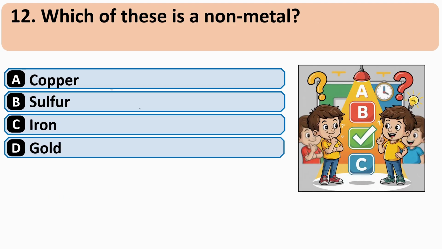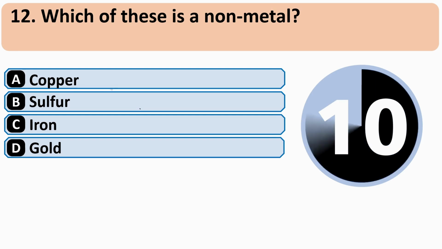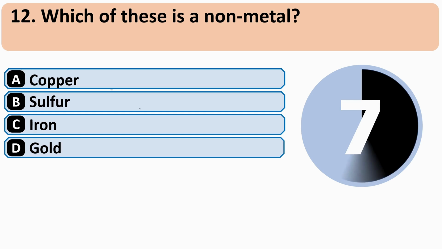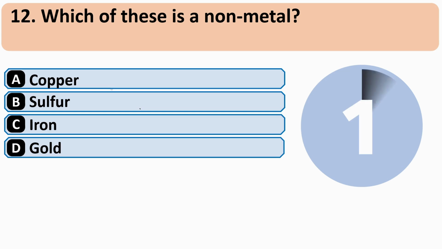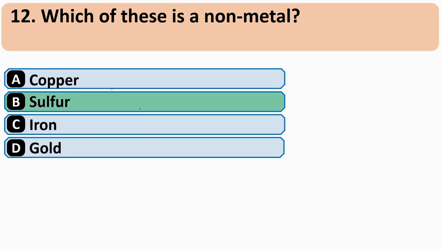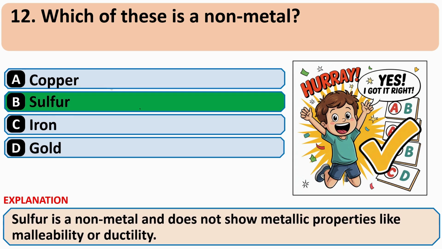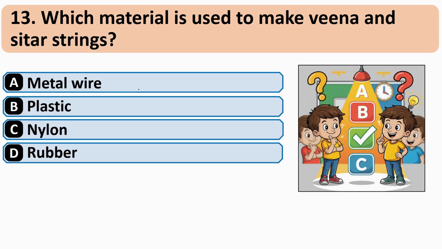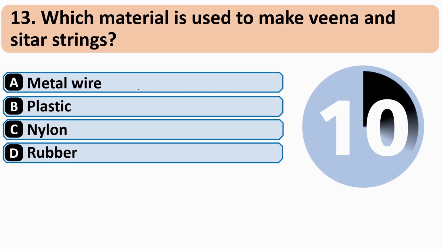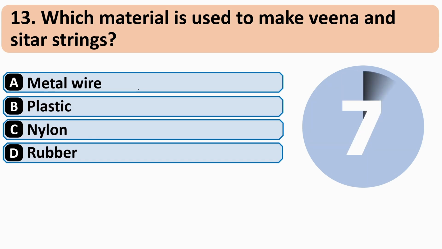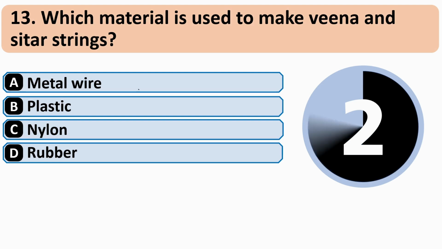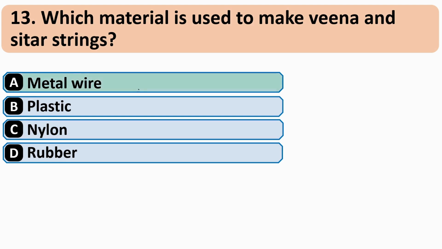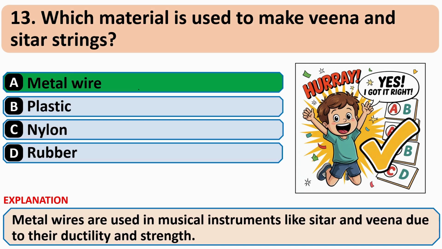Which of these is a non-metal? And correct answer is B, sulfur. Which material is used to make veena and sitar string? And correct answer is A, metal wire.